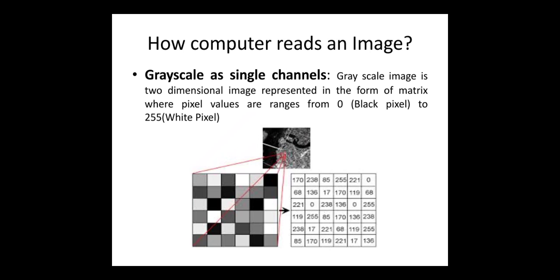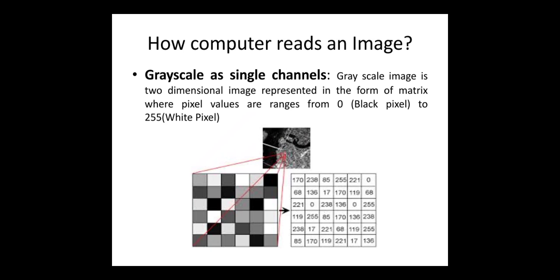So first we will see how the computer reads the image. There are two types of images, grayscale image and color image. Grayscale image is in terms of black and white pixels. These grayscale images are generally represented in the form of a matrix, and this matrix consists of the pixel values.